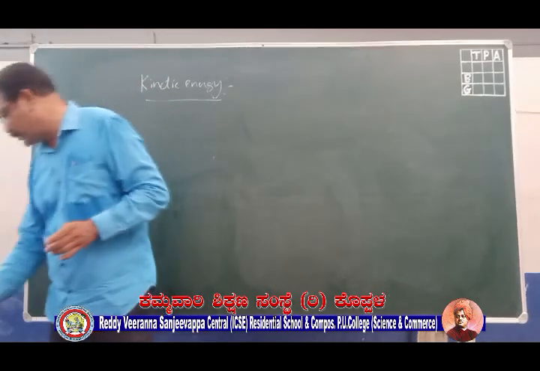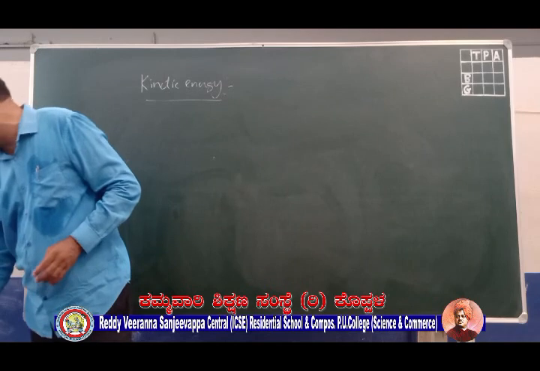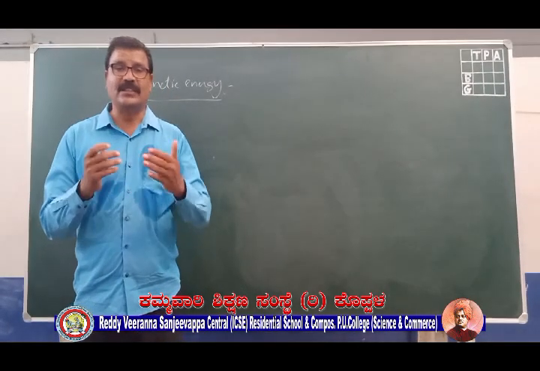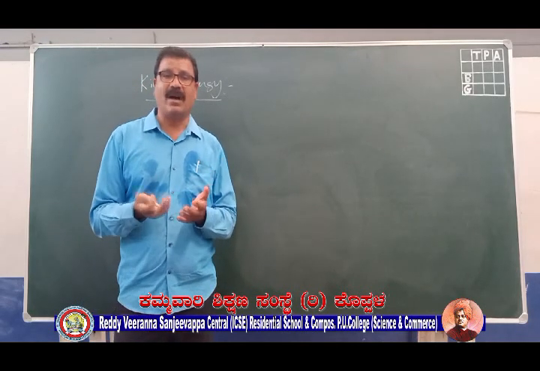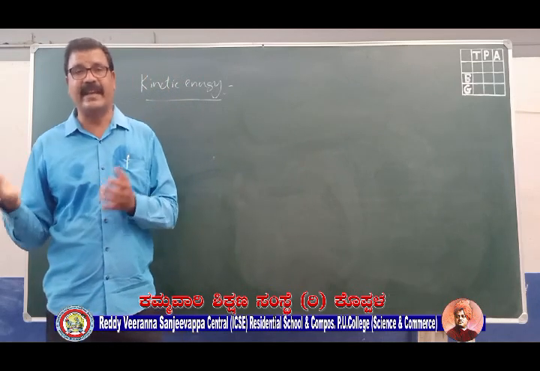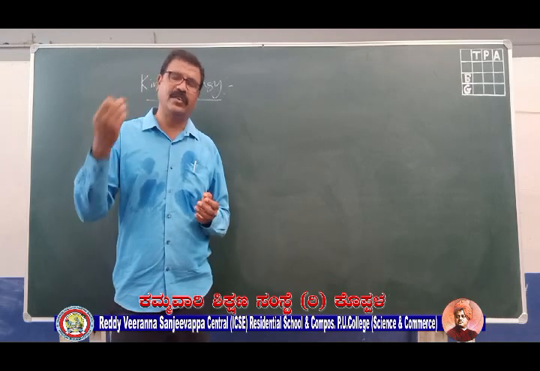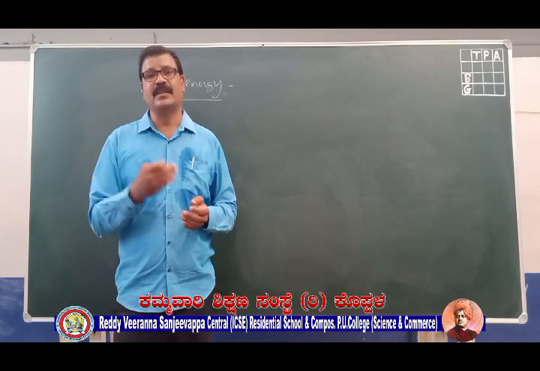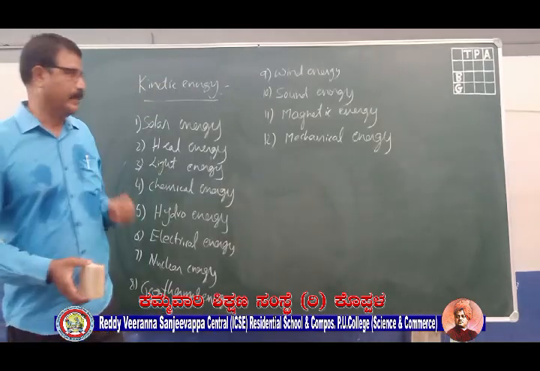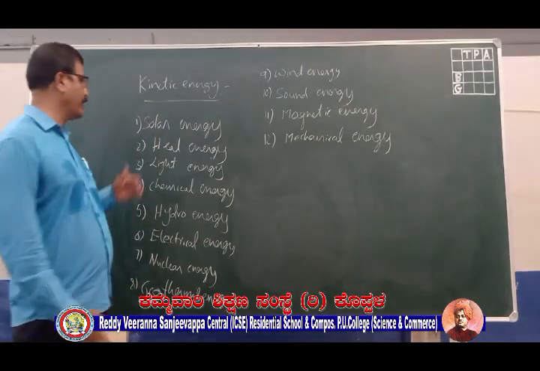Now we will go to different forms of energy. The basic form of energy for us is solar energy. Without the sun, the earth can't sustain. The basic energy we get from the sun, solar energy, can be converted into different types of energy. We'll discuss those different types of energy one by one, not in detail, but in a few lines. Here you can see I have listed different types of energy which we come across in day-to-day life.